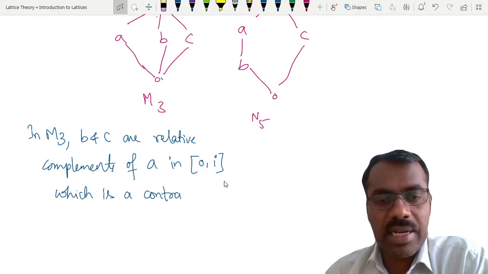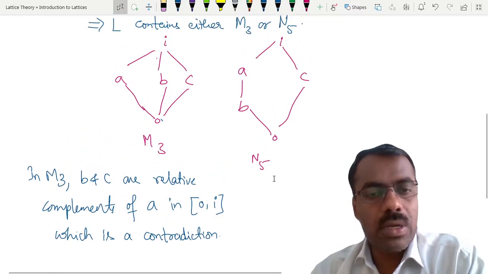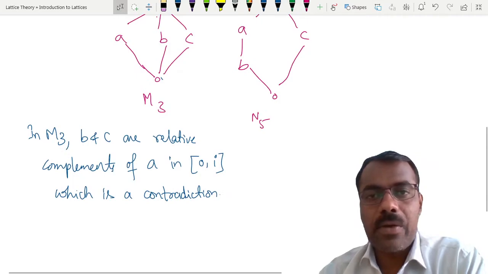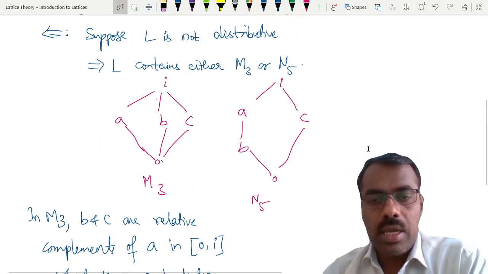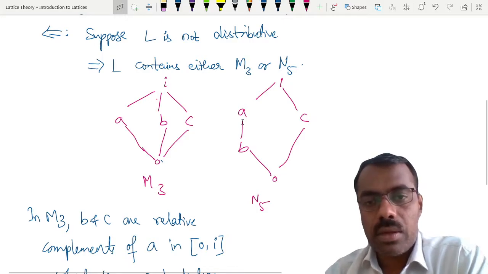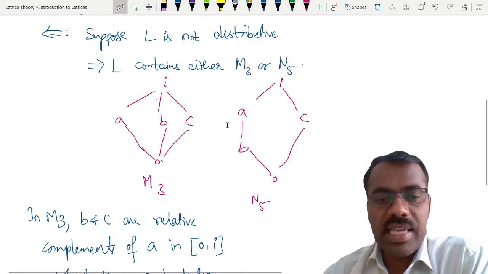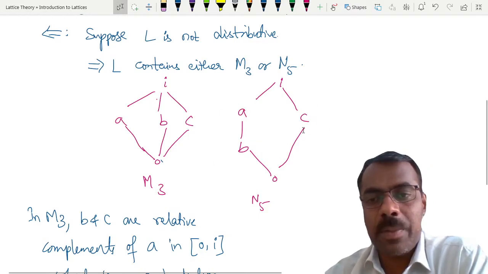Why is it a contradiction? Because our assumption says that every element can have at most one relative complement given any interval. Now what about here? What is in N5? In N5, are A and B relative complements of C or not?